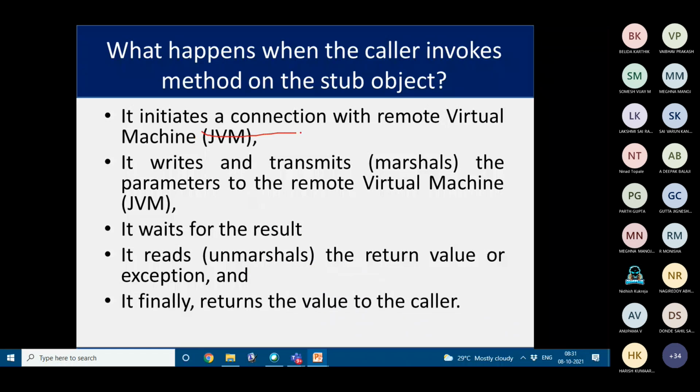And whenever it initiates the connection with the remote virtual machine, it will write and transmit. Transmission will happen via marshalling. It will transmit the parameters for the remote virtual machine and wait for the result, and then it will unmarshal the return value or exception and return the value to the caller. So this is the stub, at the client side.